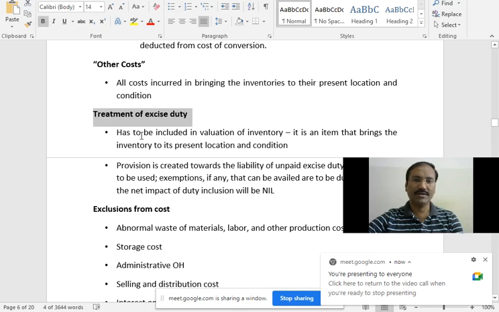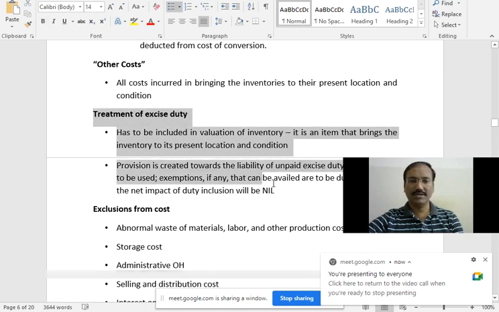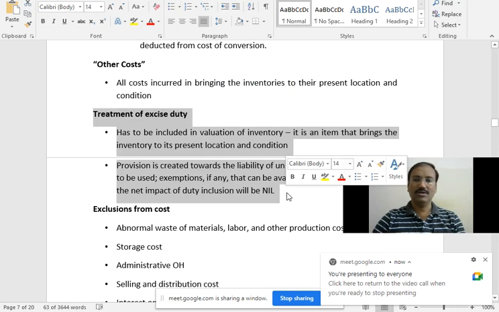Of excise duty. I have already gone through this part before, but let me explain a little bit of that. Whatever the inventory valuation is, the inventory valuation needs to include the excise duty, right?